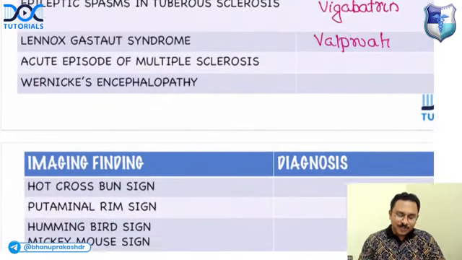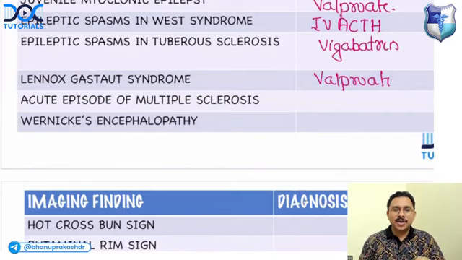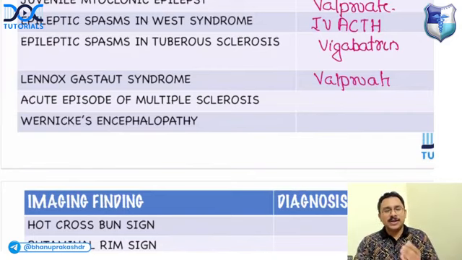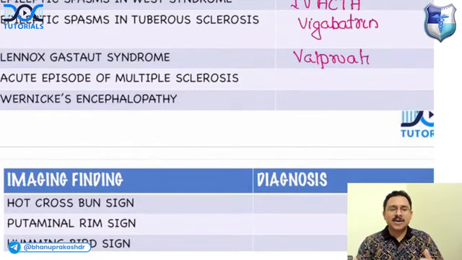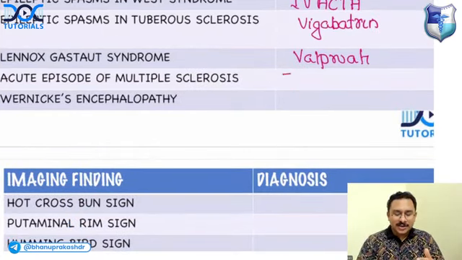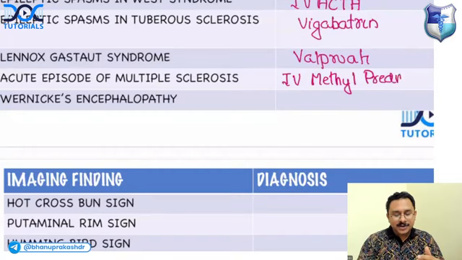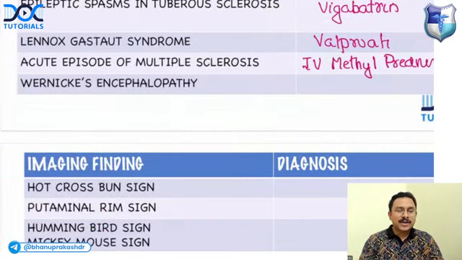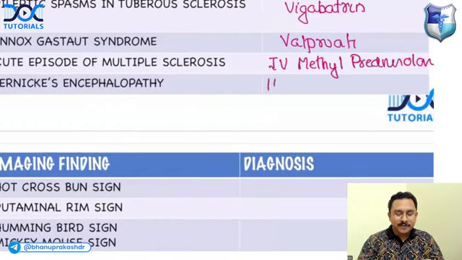Right. Now, what is the drug of choice for an acute episode of multiple sclerosis? If the patient is coming with multiple sclerosis, having an acute episode, you will go for steroids. Which steroid? Intravenous methylprednisolone is the drug of choice. Okay. What is the drug of choice for Wernicke's encephalopathy? You will give high dose IV thiamine. Okay, right. That's it.